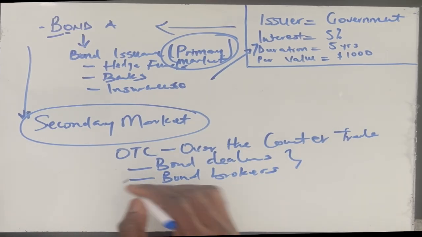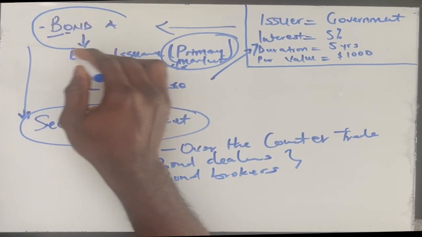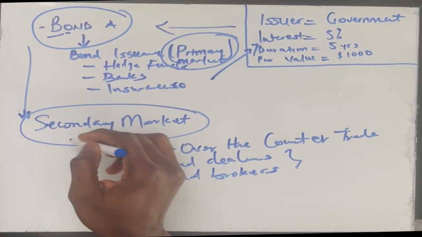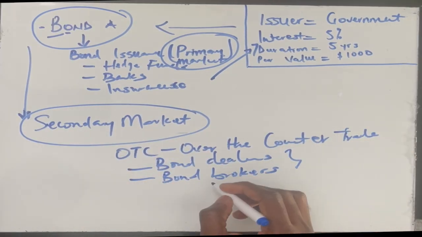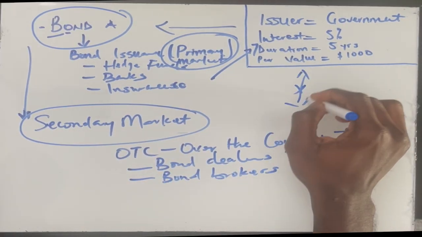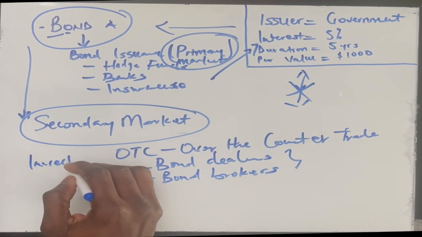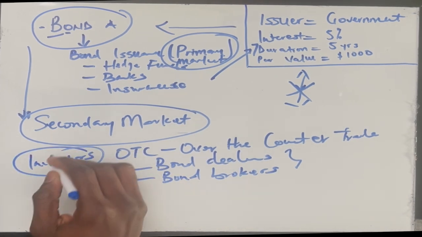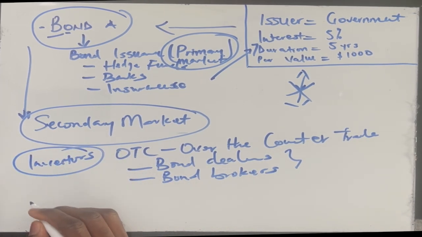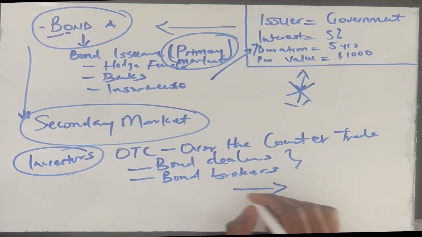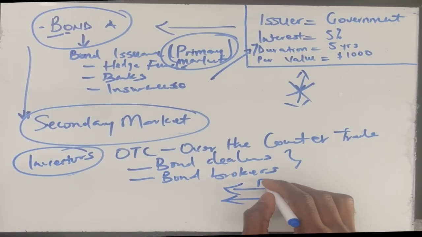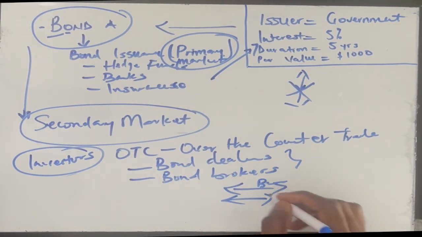All right. So the first time we are getting access to this bond, we are likely operating in the secondary market. Here, we are not even dealing with the government. We are dealing with investors, people who equally are seeking opportunities to maximize their profits. So what happens is that there is constant buying and selling. Buying and selling of the same bond is happening a lot here.